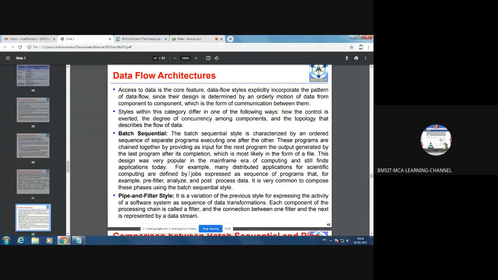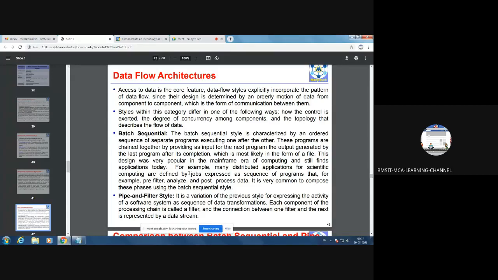Whether the control is centralized, or the components are independent so the control is not centralized. Then the degree of concurrency among components. That means whether components can take actions concurrently, or at any given point of time only one component can execute. So that is how you are modeling the system. And the last one is the topology that describes the flow of data. That means how you are modeling the flow of data within the system.